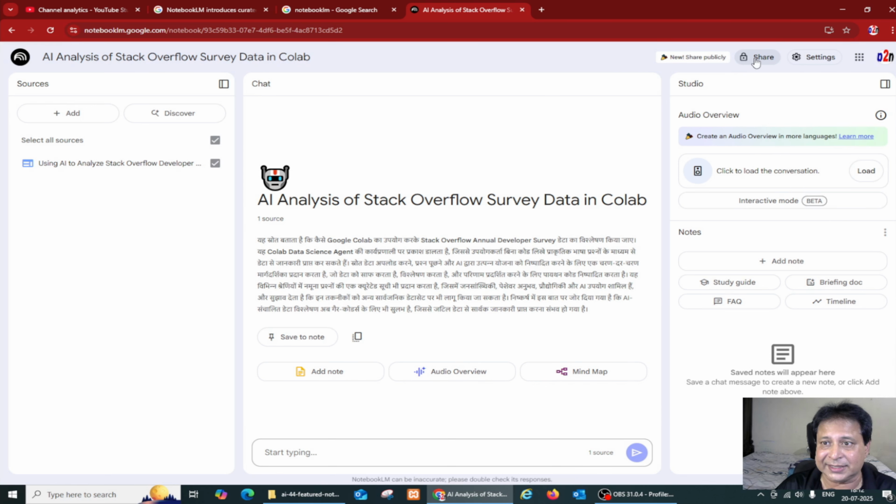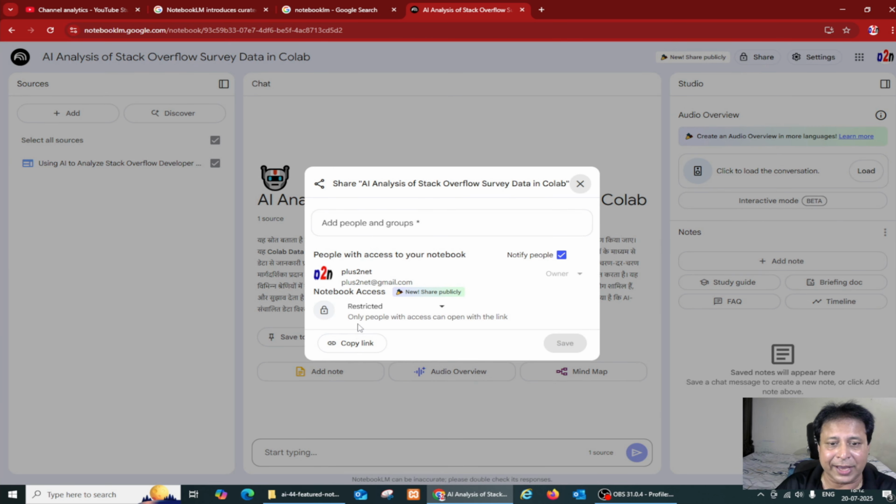Now let's see the share button. Here you can see share publicly. This is the one I can share with my friends. I can enter their email address, or I can create a group and give it this one. If you have a group of subscribers, you can add them here and send it to your subscribers. Now here the mode is restricted, or anyone with a link.